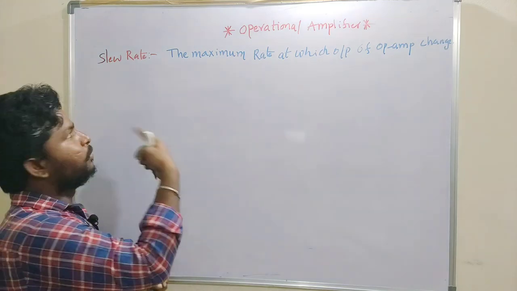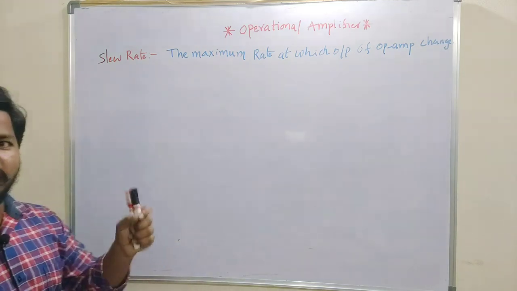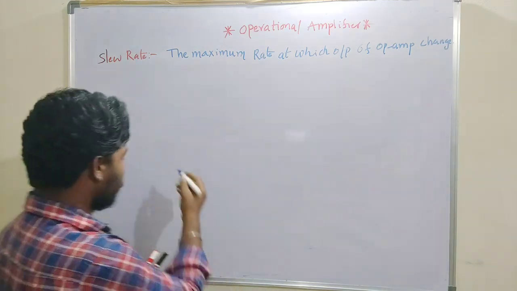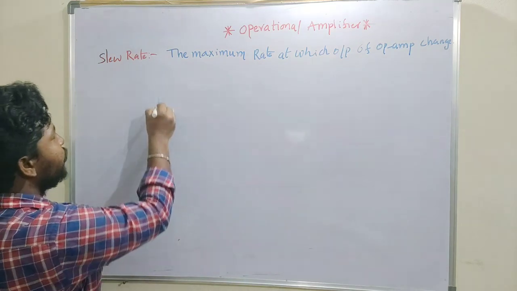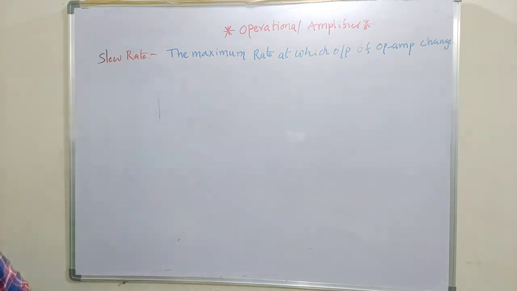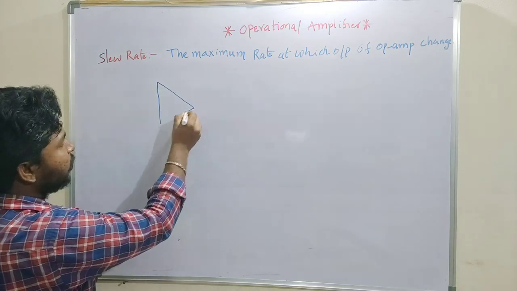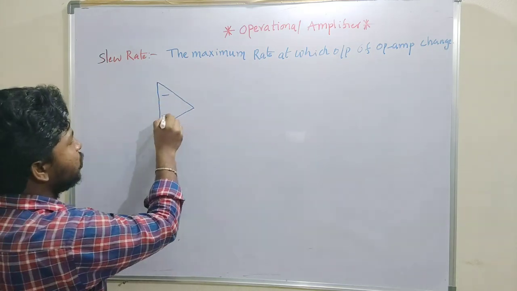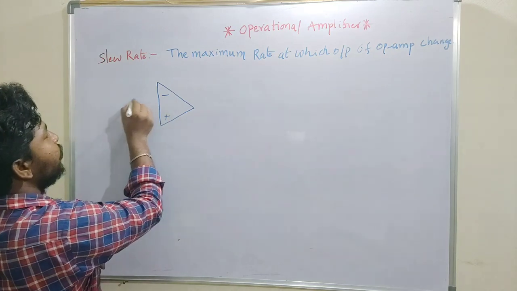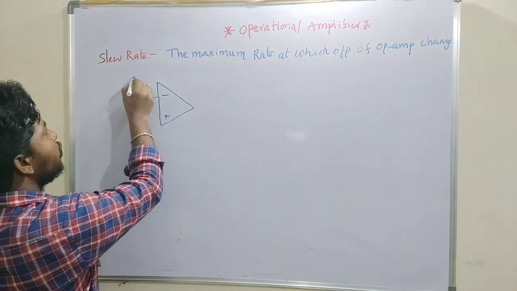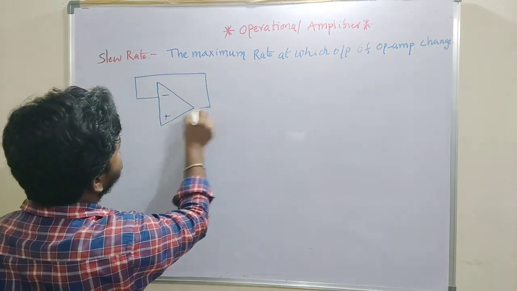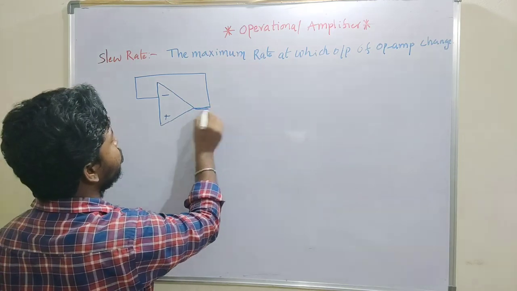To discuss the slew rate, we have to take one example, which we also discussed in the last video. In the last video, we discussed the voltage follower. So we will take that example to discuss the slew rate concept. Because it is a voltage follower, the resistance in the feedback is 0.